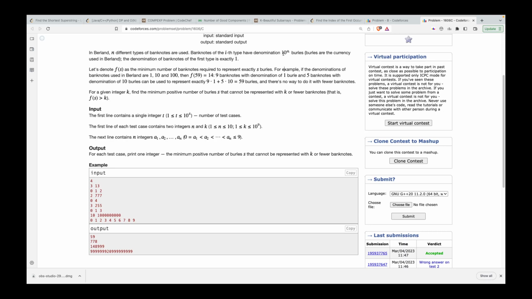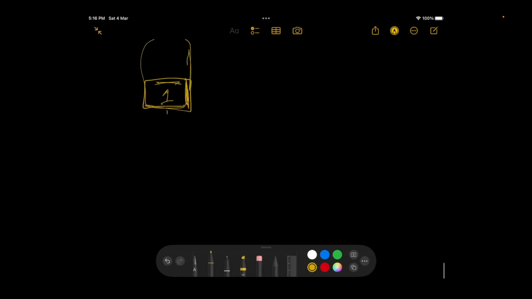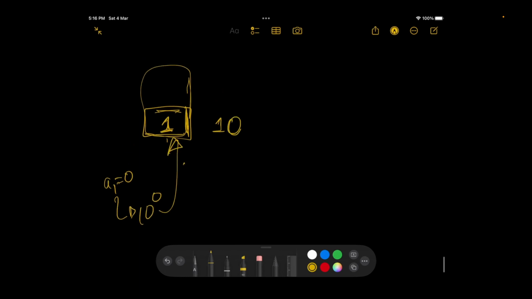So you will be starting from the value 1 itself. Then you'll check, if you have the next denomination, so let's say the current denomination is 1, where a_i is equal to 0. So 10 to the power 0 is 1. So its value is 1, and the next value is maybe 10, right?